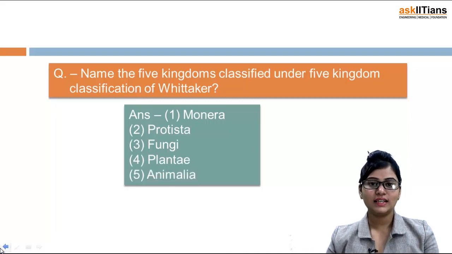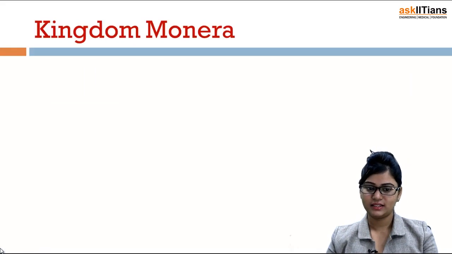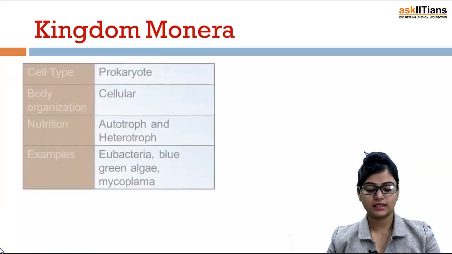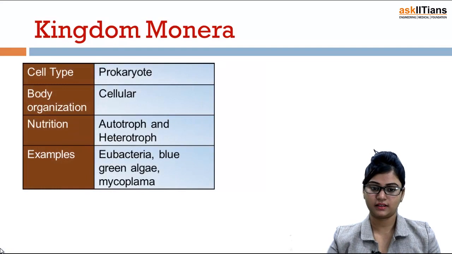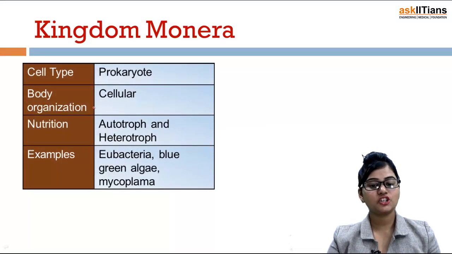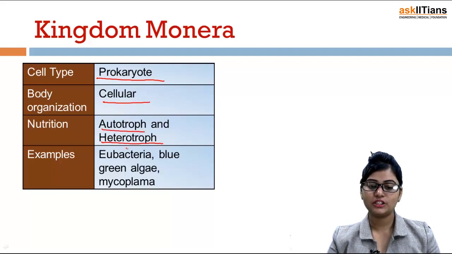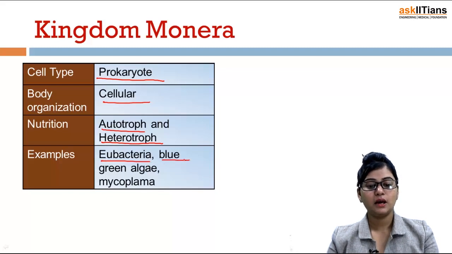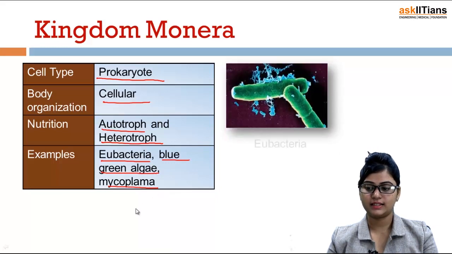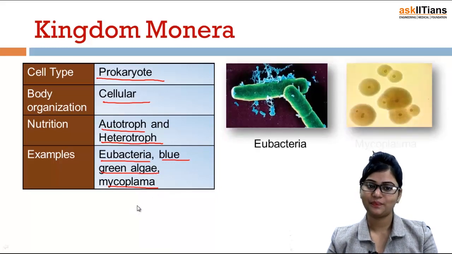Okay, so let's take the kingdom Monera first. Cell type in kingdom Monera is prokaryotic. Body organization is cellular. Nutrition is either autotroph as well as heterotroph. Examples you can take are eubacteria, blue-green algae and mycoplasma. So this is eubacteria, this is mycoplasma.